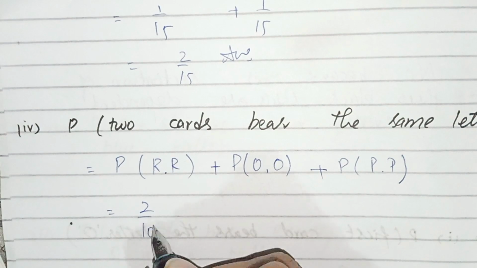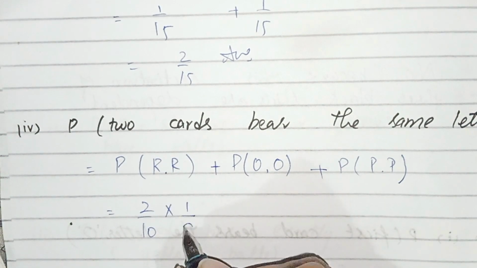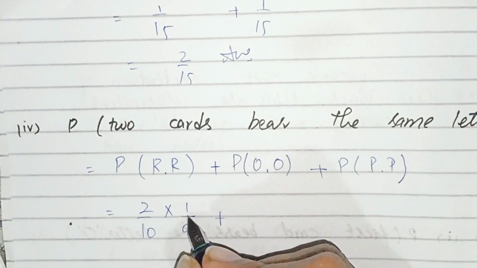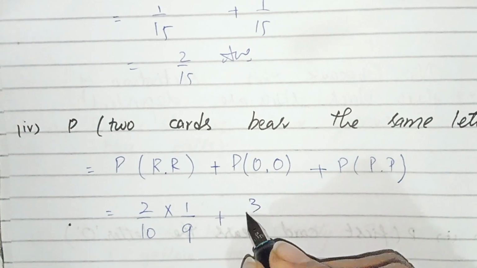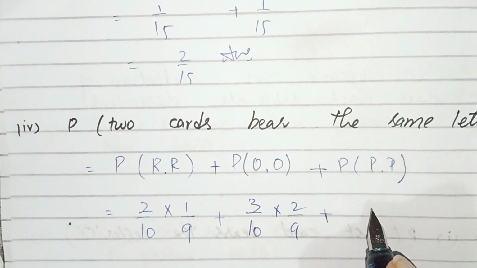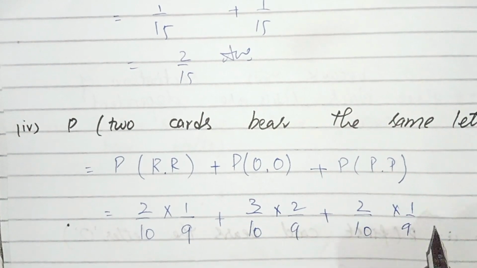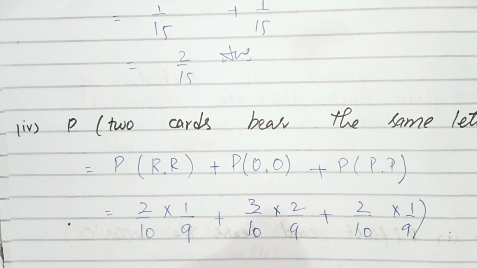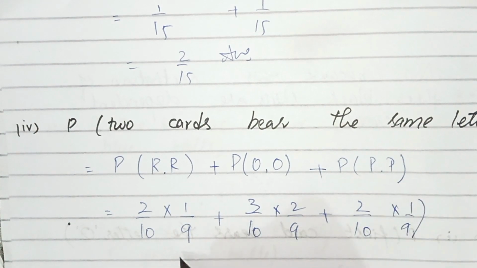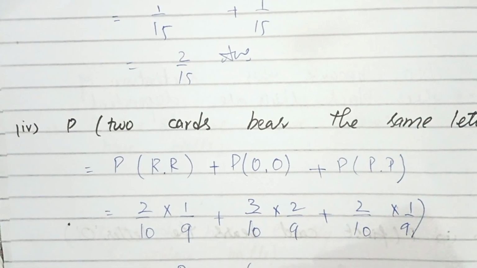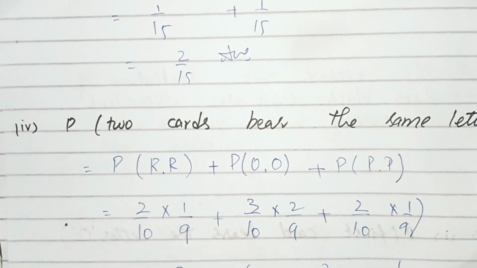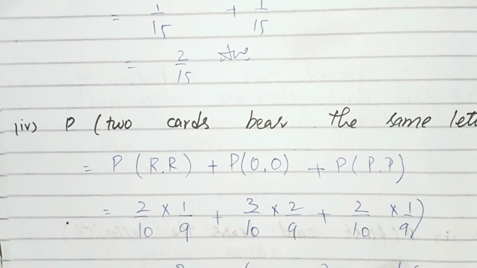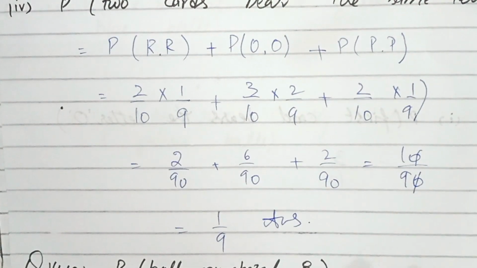And this is 2 by 10 multiplied by 1 by 9, because the R card is taken. That's why it's less in the numerator and denominator both. Then 3 by 10 times 2 by 9, and 2 by 10 times 1 by 9. Now we solve it: 2 over 90, 6 over 90, 2 over 90. By adding we get 10 over 90, and by solving it we get 1 by 9. And this is the answer of part number 4.